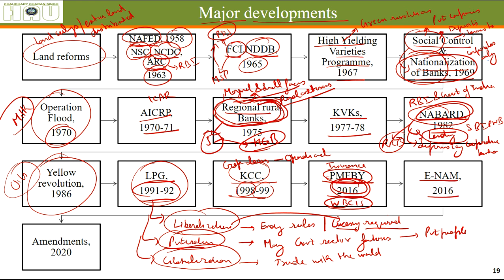eNAM, E-National Agricultural Market, an online platform, was started in 2016, connecting 585 agricultural produce marketing committees.